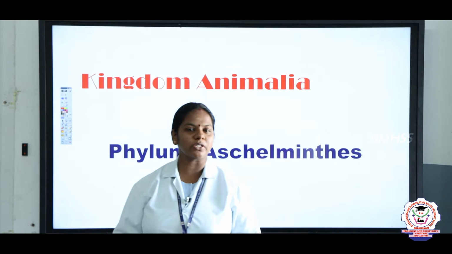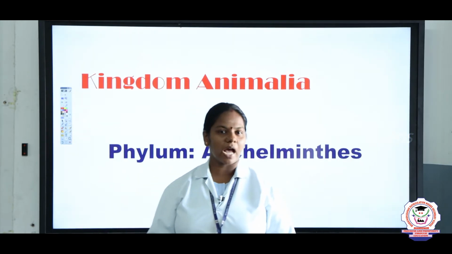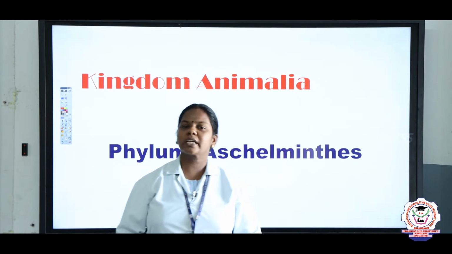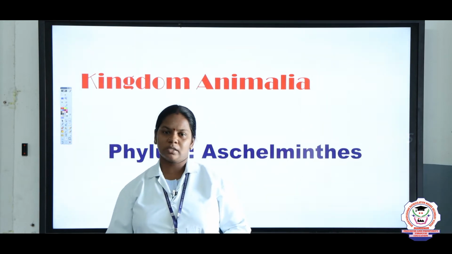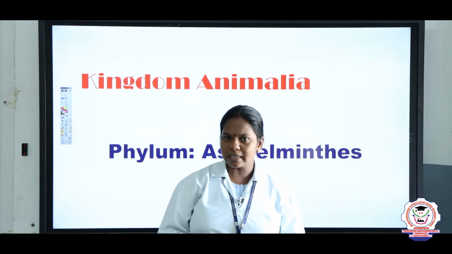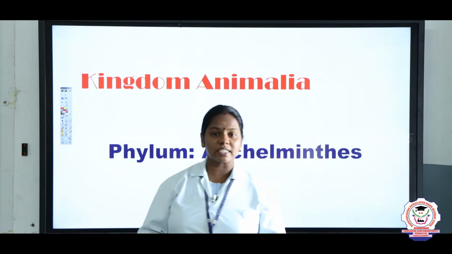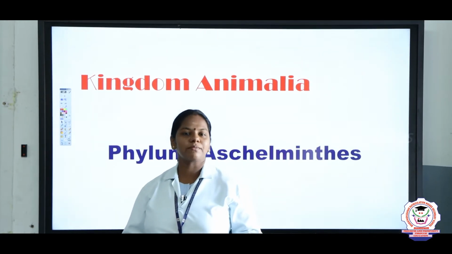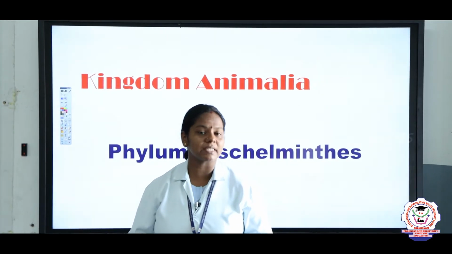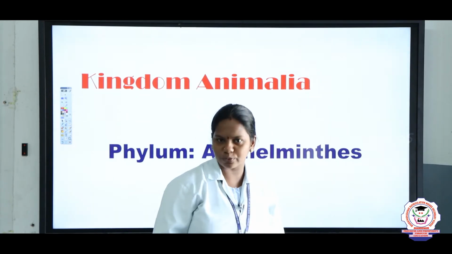Children, today we are going to discuss 11th standard zoology, chapter 2, kingdom Animalia. In this kingdom we have discussed the phylum Porifera, phylum Cnidaria and Ctenophora, and now in this session we are going to discuss two phyla. One is Aschelminthes and the other is phylum Annelida. So now let us go into the topic.